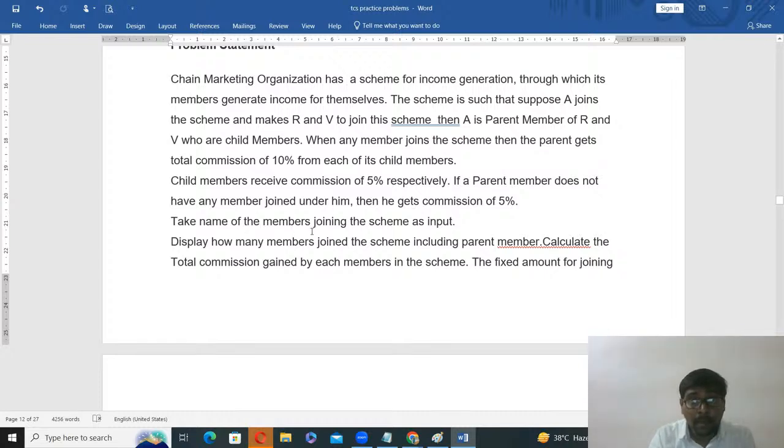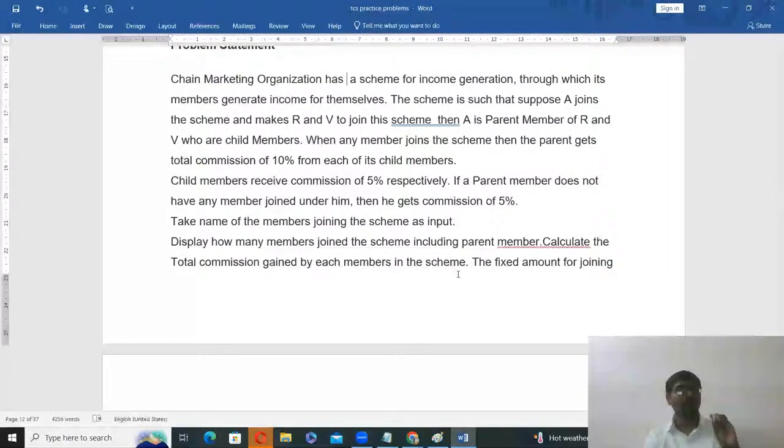Now, take the name of the members joining the scheme as the input. Display how many members joined the scheme including the parent member. Calculate the total commission gained by each member joined the scheme.